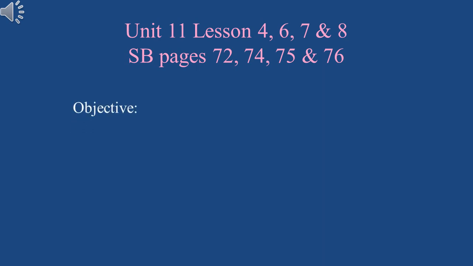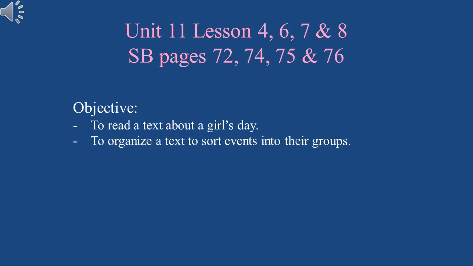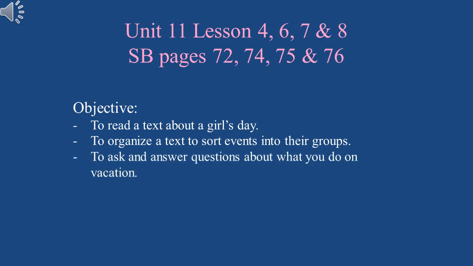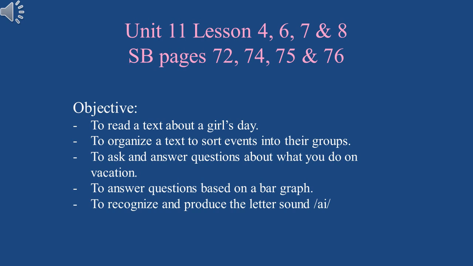Unit 11, Lesson 4, 6, 7, and 8, Student Book pages 72, 74, 75, and 76. By the end of this video, the student should be able to read a text about a girl's day, to organize a text to sort events into their groups, to ask and answer questions about what you do on vacation, to answer questions based on a bar graph, to recognize and produce the letter sound I, to write words with the letters I, E, and Y.